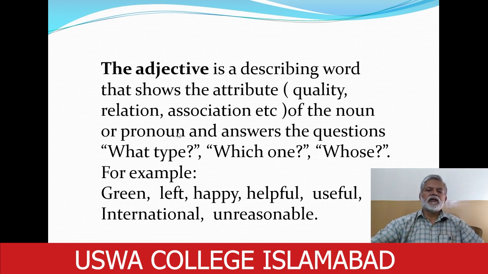For example, if I say there was a green carpet, you may ask the question, what type of carpet? Green. The answer is green.